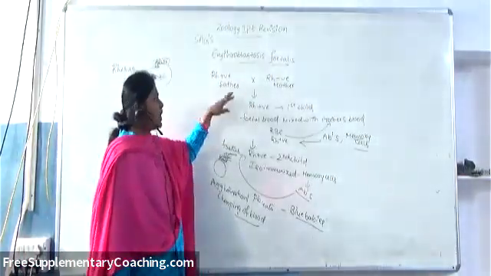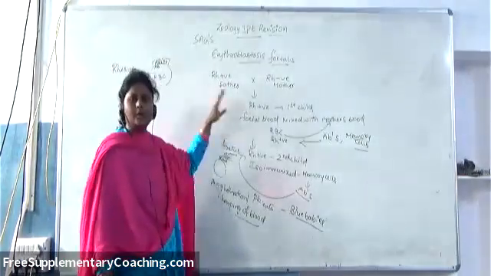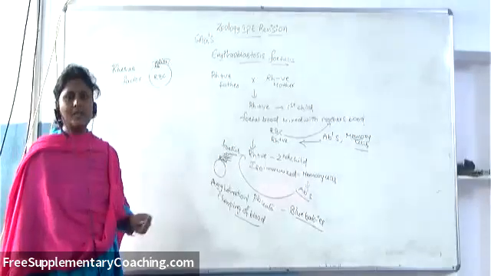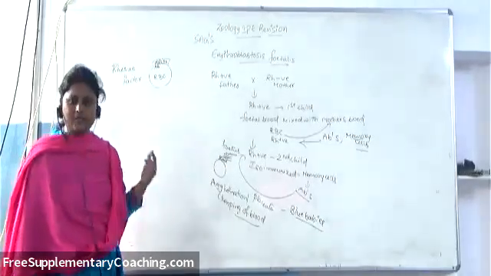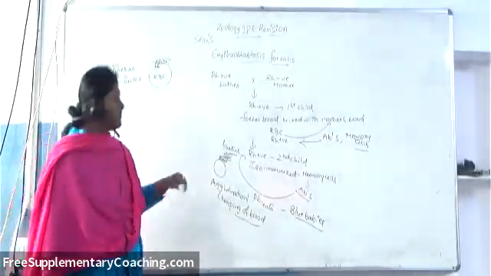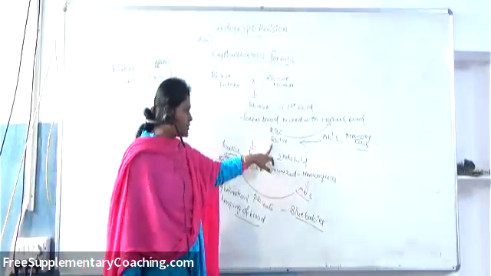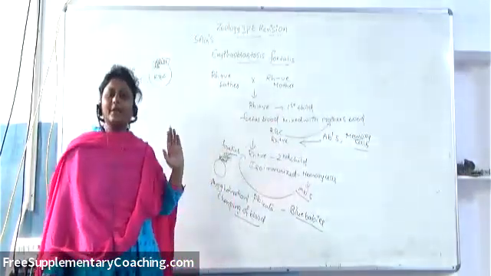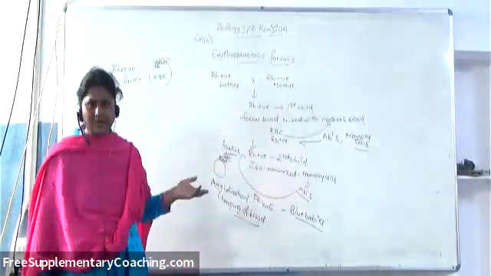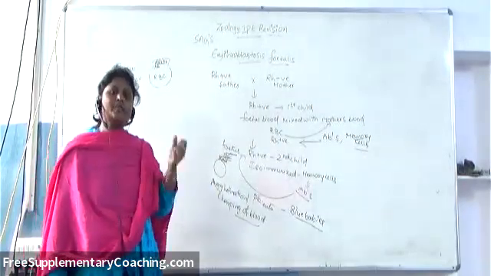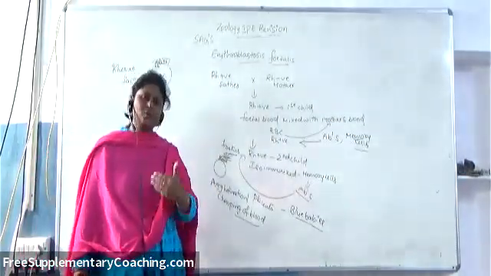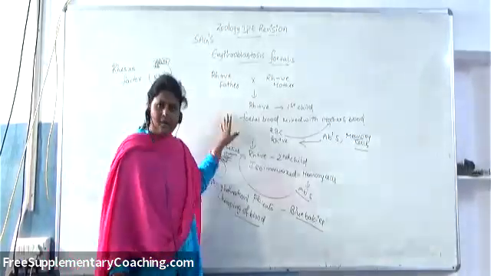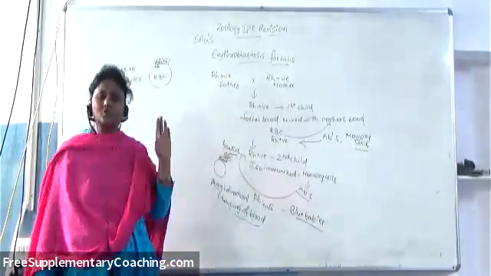and if they have an Rh positive child during their first pregnancy, and during delivery time, what happens? Some of the fetal blood will be mixed with the mother's blood, so that the fetal RBC containing Rh positive antigen will sensitize the mother. Thereby, the mother will develop antibodies against this antigen. But as it takes time for the antibodies to develop, and before that delivery has happened, the first child will be safe. But in the mother's blood, memory cells have been stored.